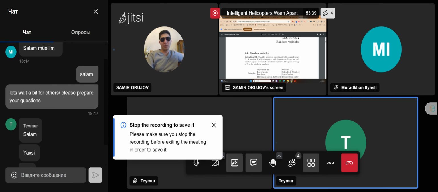Yes, but the thing is that e to power tx is actually a function of x. We had this rule in lecture 2. You can do that, no problem. But in that case, you have to find the PDF of the function itself. Onun üçün də yerə transformation istifadə edirsiniz. Amma you don't need that because e to power tx is the function of x and you know the x is PDF, that is all.